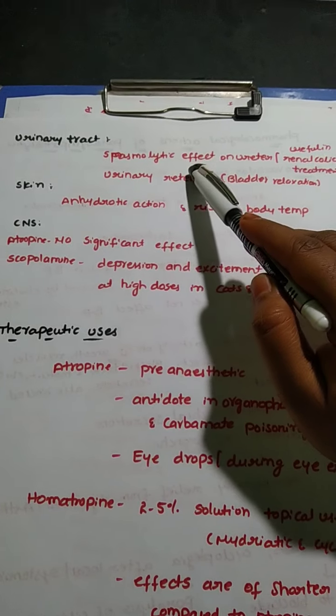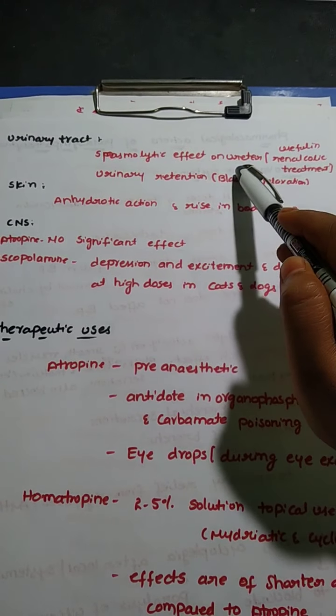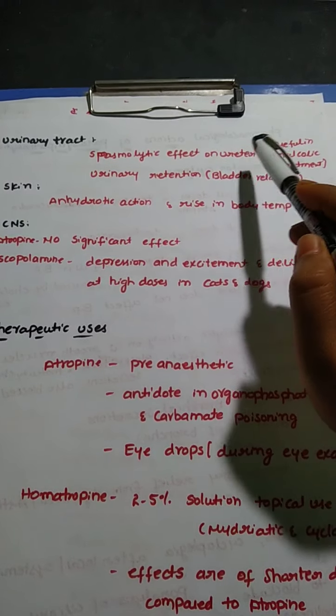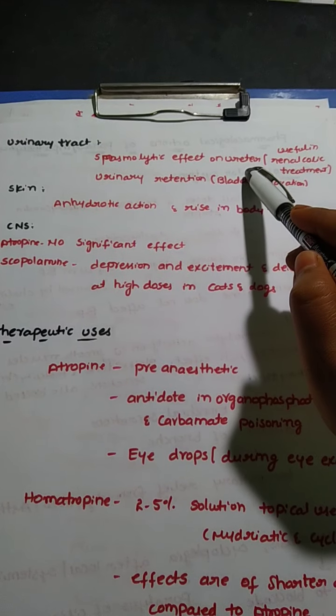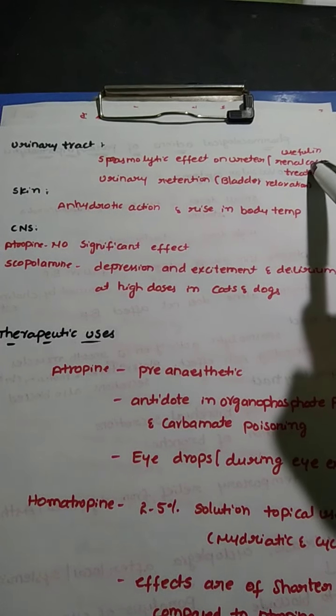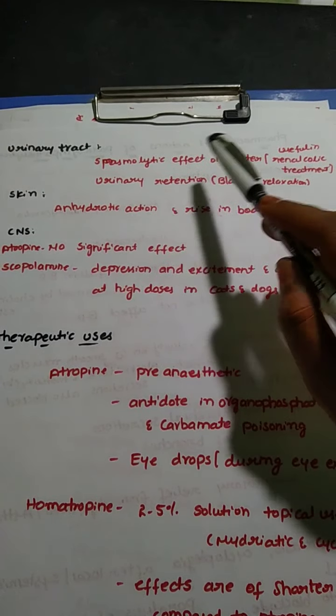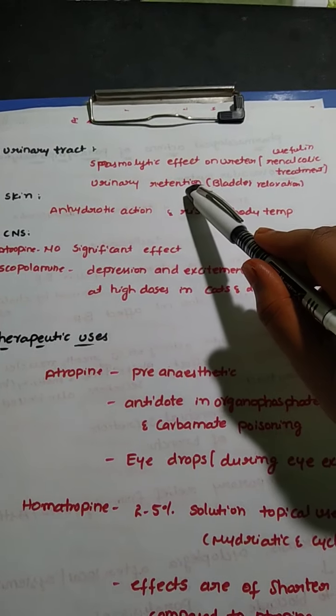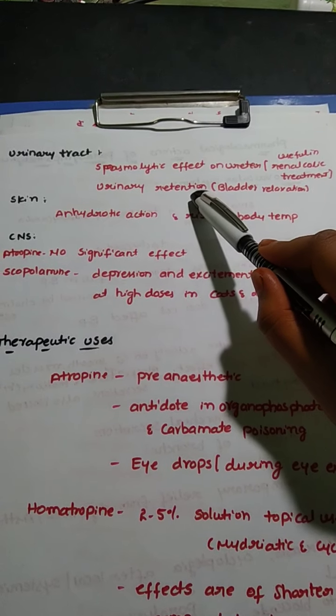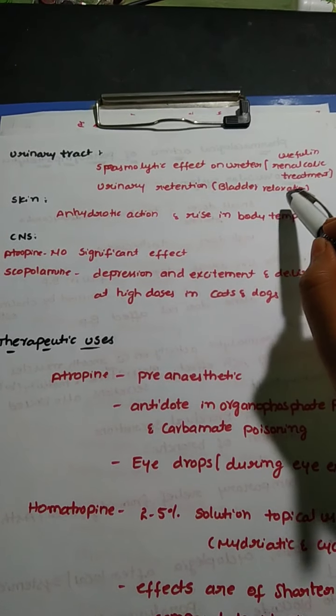On the urinary tract, it has a spasmolytic effect, the same as that on the GIT. This spasmolytic effect on the ureter is very useful in the treatment of renal colic. Renal colic is sudden pain due to the presence of stones in the kidney, and that pain can be treated by using these parasympatholytics. Sometimes urinary retention is caused due to complete relaxation of the bladder.